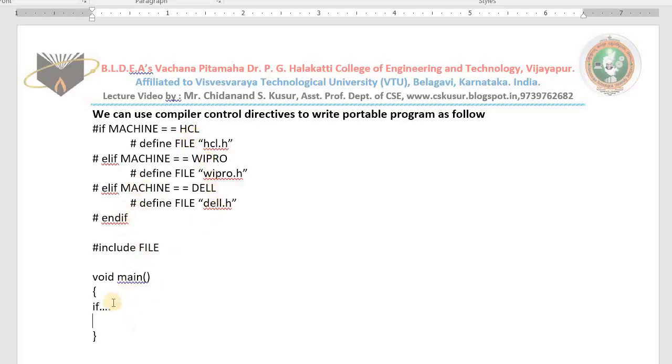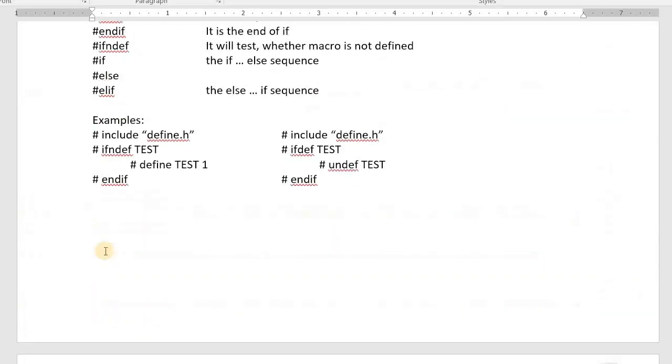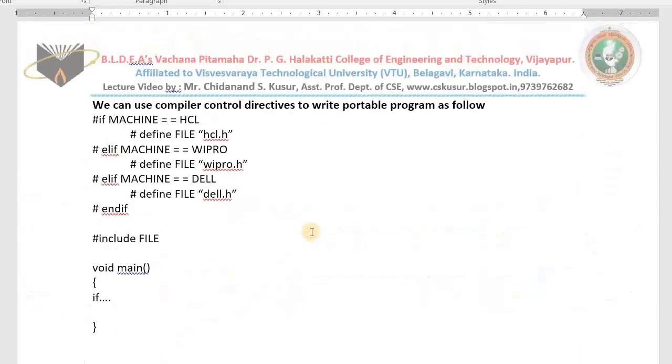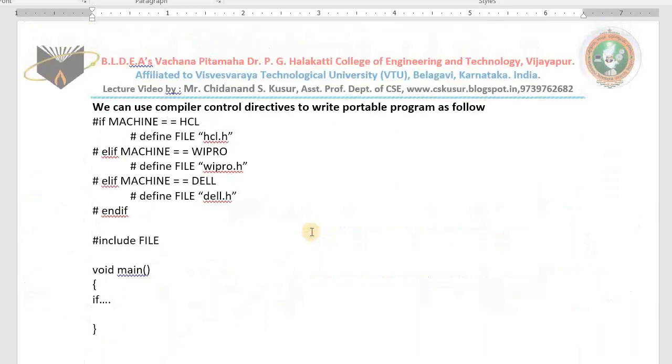Now we have given a portability feature to our program. This is what we call portable programs. We are able to write portable programs by using compiler control directives. I hope you have understood. What are compiler control directives? The compiler control directives help the programmers to define or undefine macros based on conditions, as well as help us to write programs that run on different hardware platforms. This is the good example given by E. Balaguruswamy in that book.